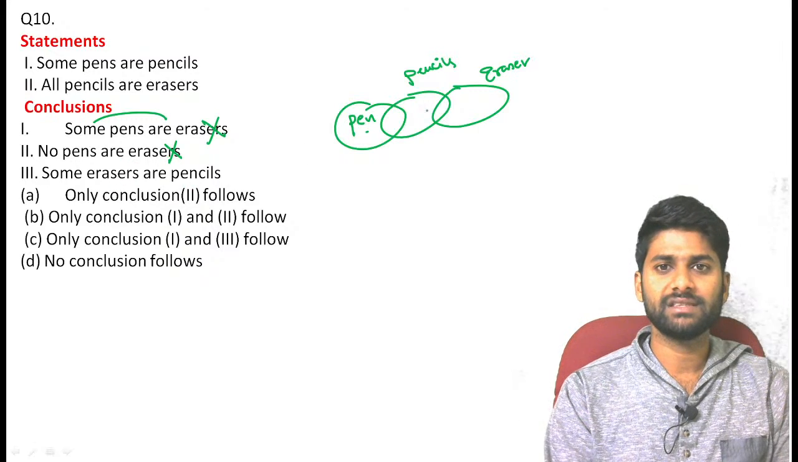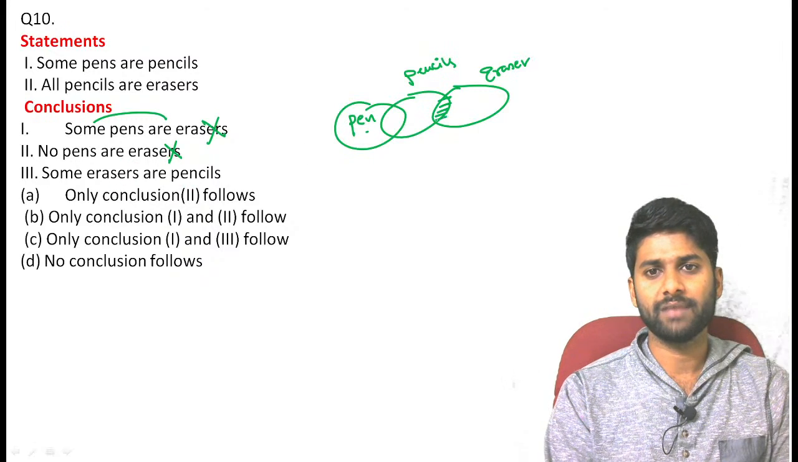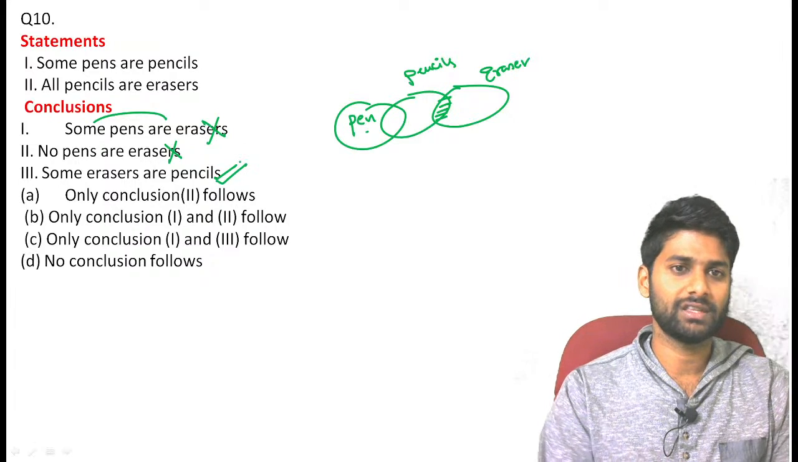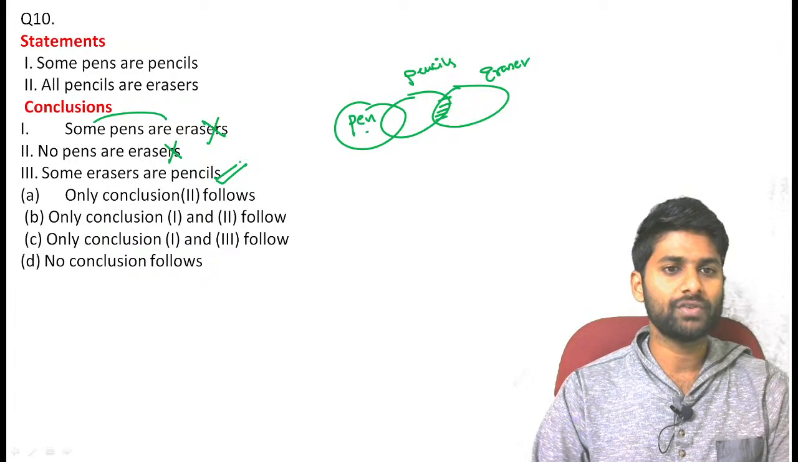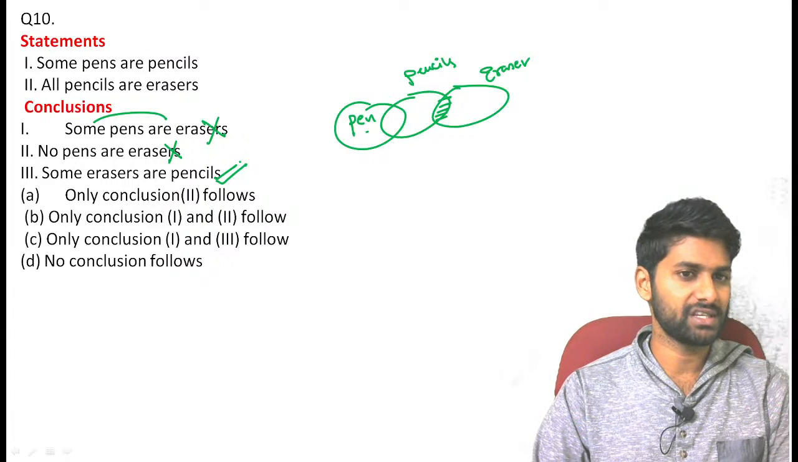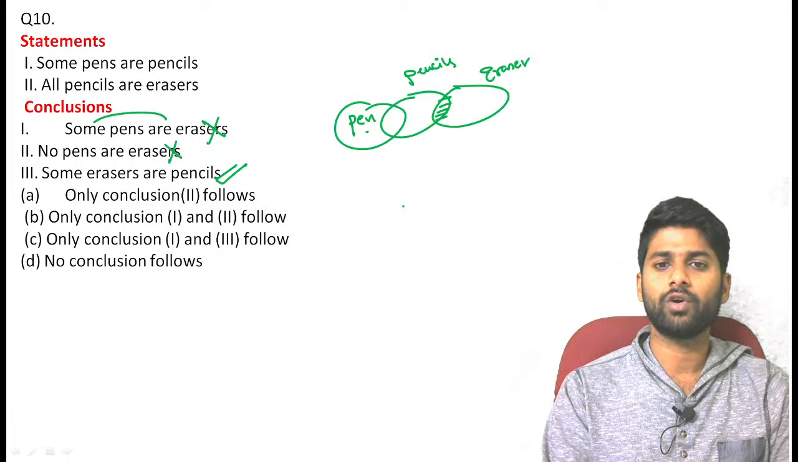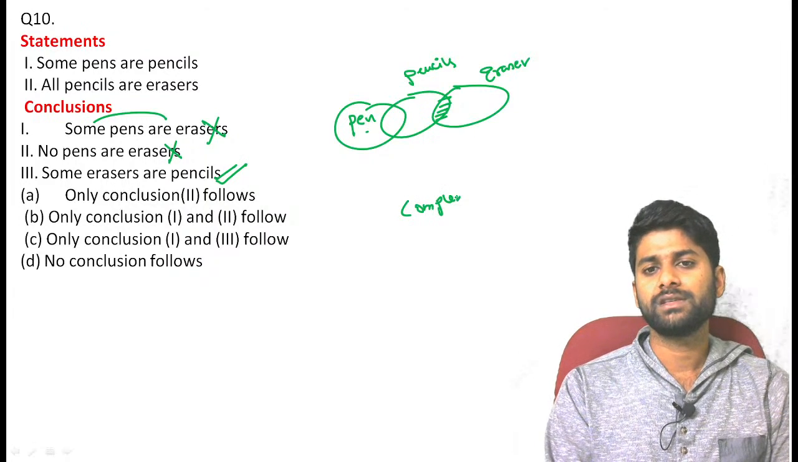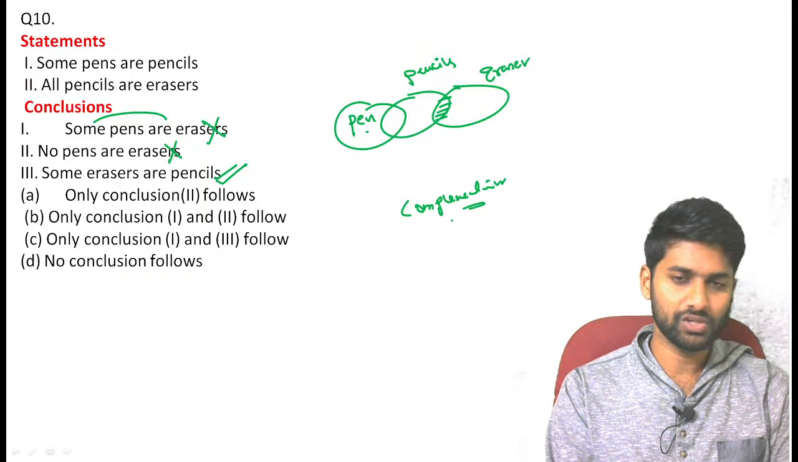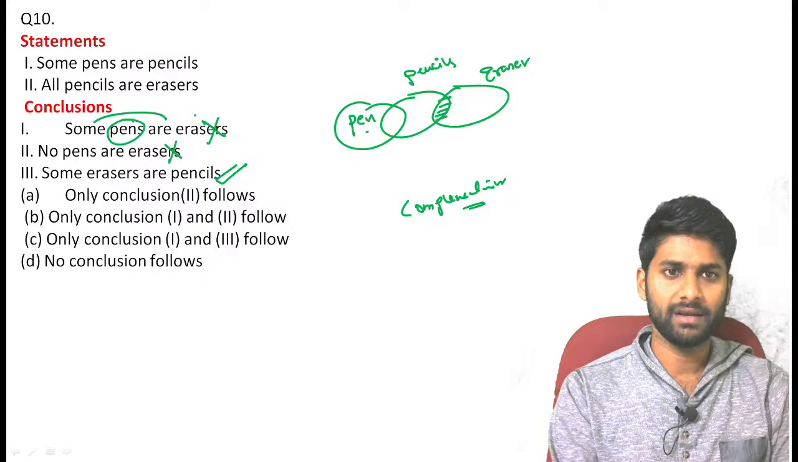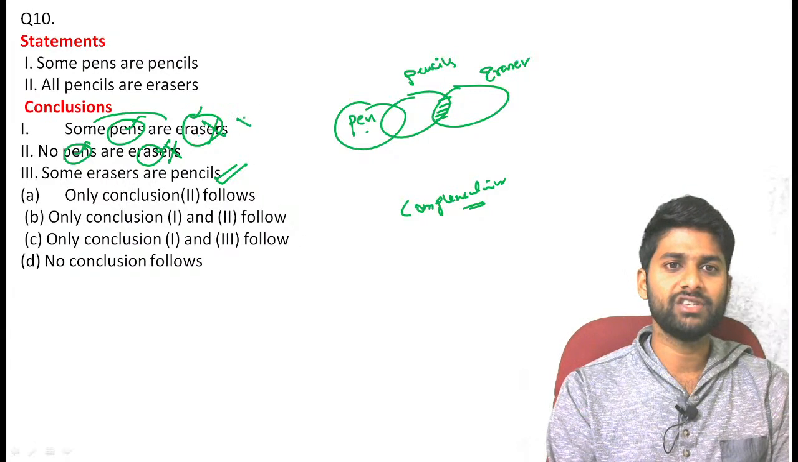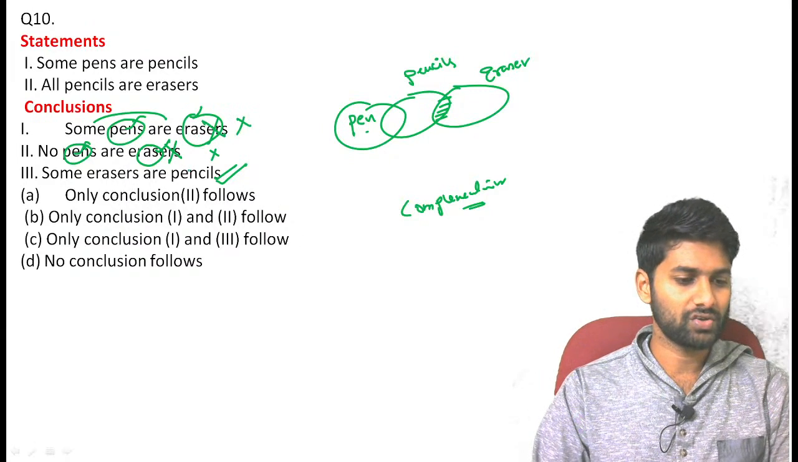Now, some erasers are pencils. So some erasers are pencils is absolutely connected in the diagram, guys. So it absolutely follows. But most of the students directly choose only that conclusion 3 follows. But we need to check the important parameter, that is the complementary pair. What I mean by complementary pair is, if any two objects are similar in any two conclusions, like here pen, here eraser, here pen, here eraser, the objects are similar and individually each conclusion is wrong.